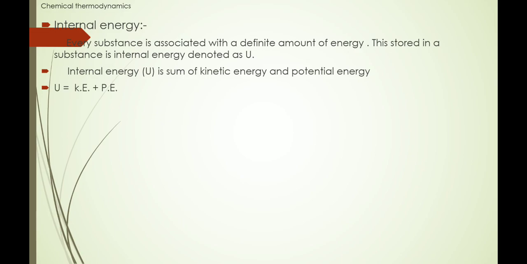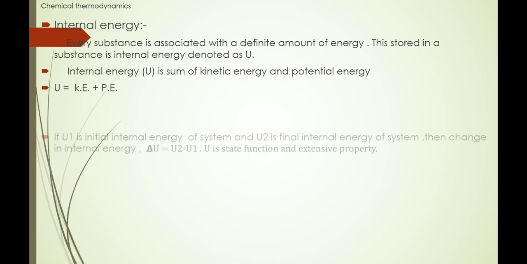So U is equal to kinetic energy plus potential energy. Kinetic energy is because of the movement of molecules, like translational energy, vibrational energy, rotational energy, electronic energy. Potential energy is like intramolecular bonding and intermolecular bonding. So the sum of the kinetic and potential energy is called internal energy.